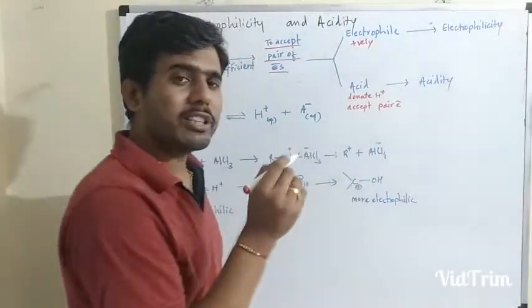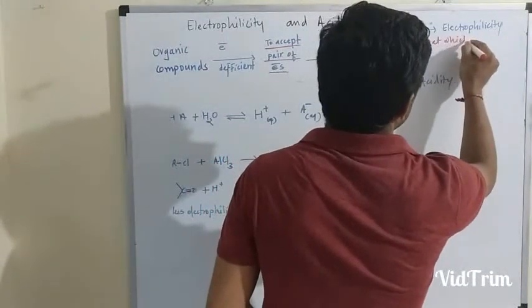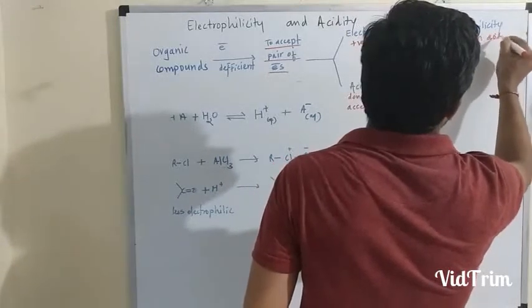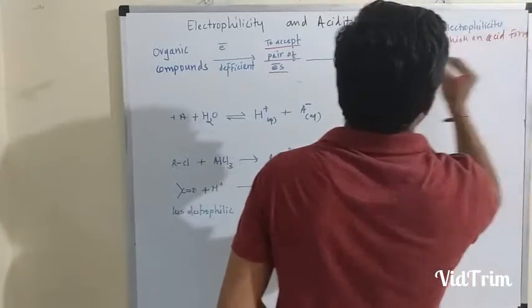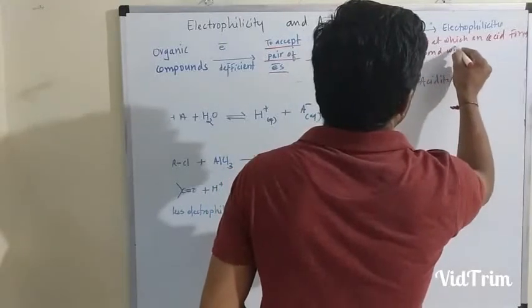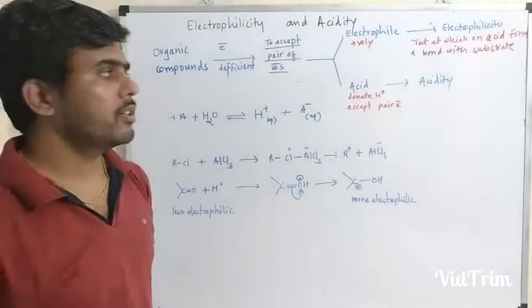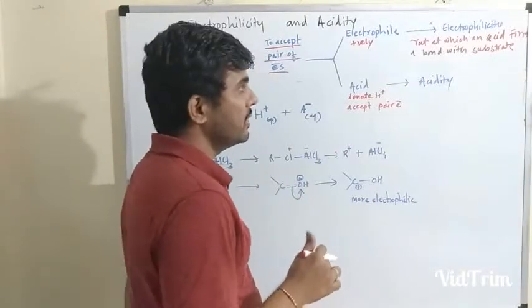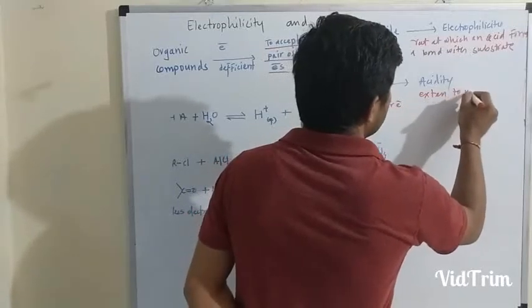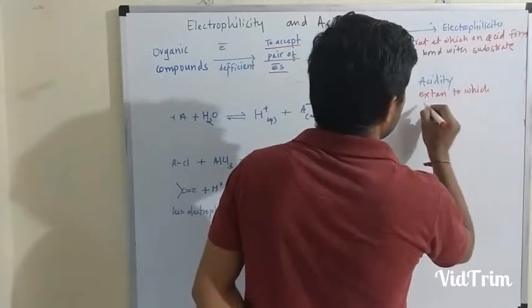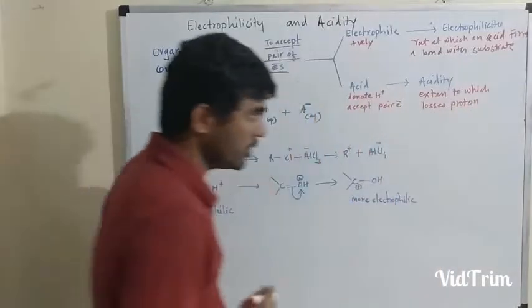Electrophilicity is the rate at which an acid forms a bond with the substrate, while acidity is the extent to which a molecule loses a proton.